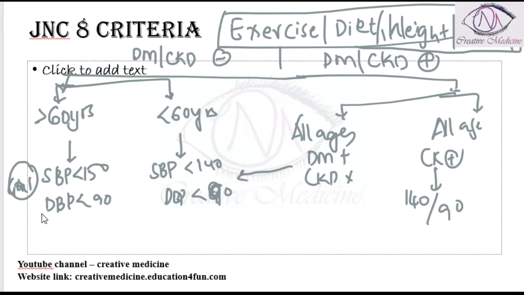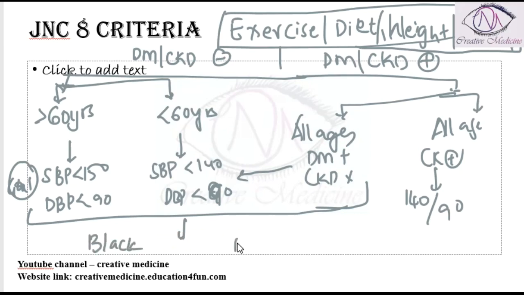Now in these three groups, if there is no chronic kidney disease, then we should see whether the person is of black race or non-black race. If the person belongs to black race, then thiazide diuretics or calcium channel blockers are given.